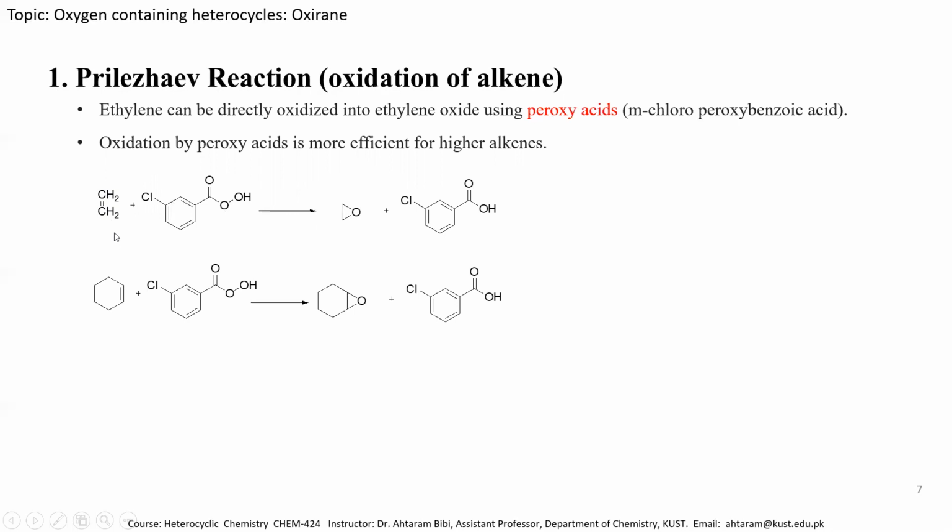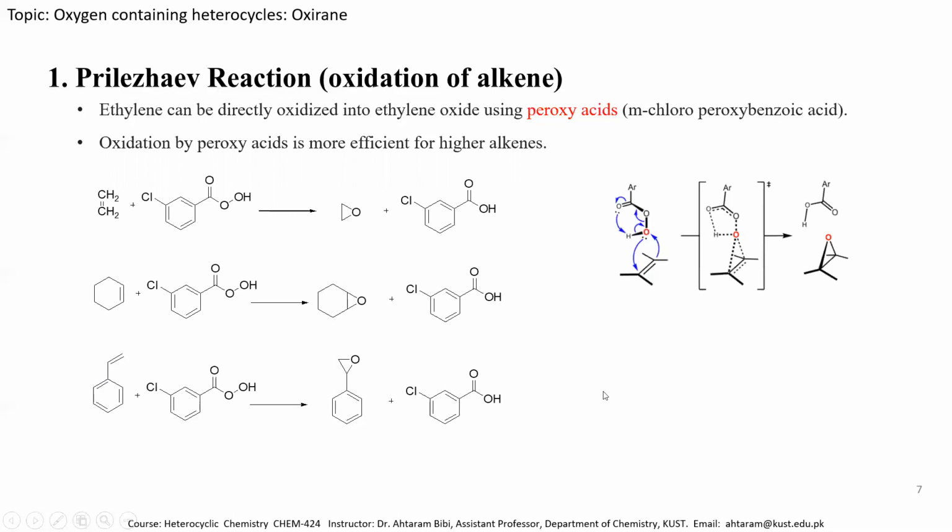Similarly, this also works for the higher alkene. This is the cyclohexene molecule, the cyclic form of alkene. When it is also treated with metachloroperbenzoic acid, we obtain this epoxide. And it can also react with the aromatic alkene. We can see over here the styrene molecule. And the styrene also oxidizes in the presence of peroxy acid to produce this benzo epoxide molecule.